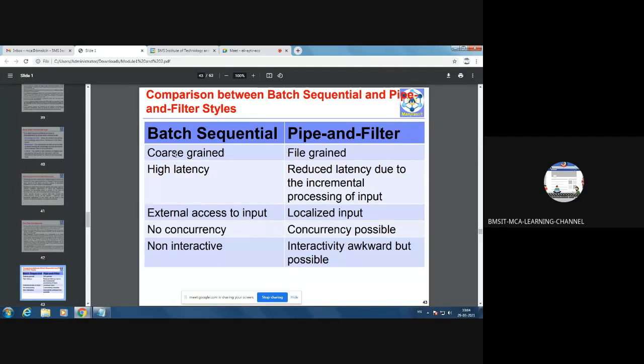Coarse grained means you are not combining the activities. You are first waiting for one activity to complete, then you are executing another activity. Whereas in pipe and filter, multiple activities are organized into a single statement.